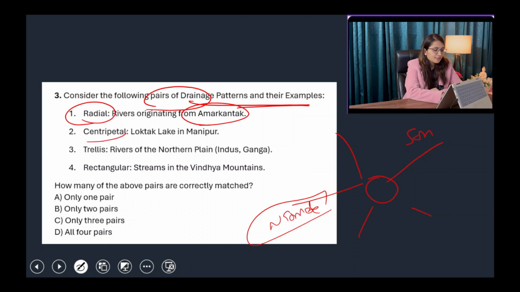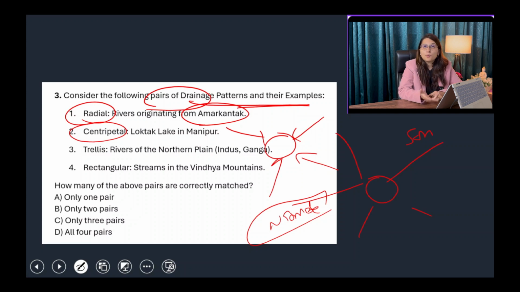Centripetal is basically the coming of multiple rivers to a single point, single lake or single pond. So yes, Loktak Lake in Manipur is acting as a centripetal drainage pattern, because multiple rivers are draining their water into this Loktak Lake. So statement number 2 is also right.